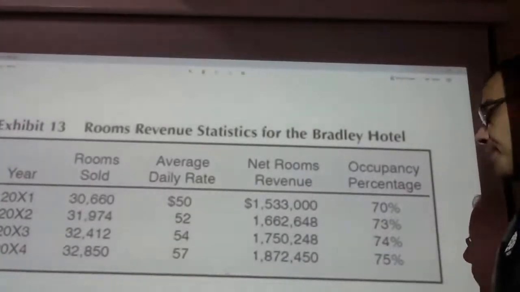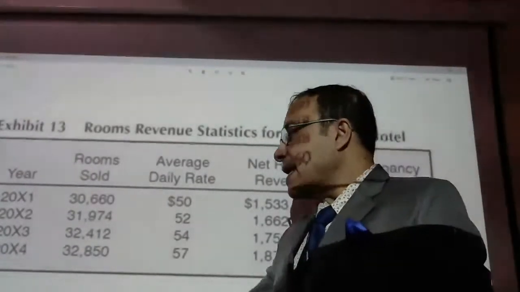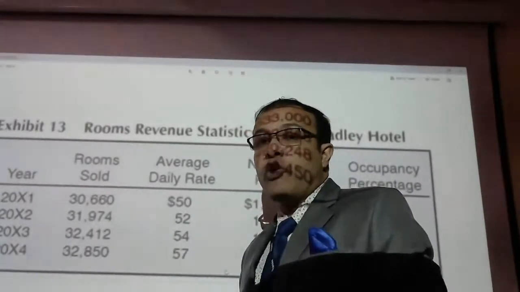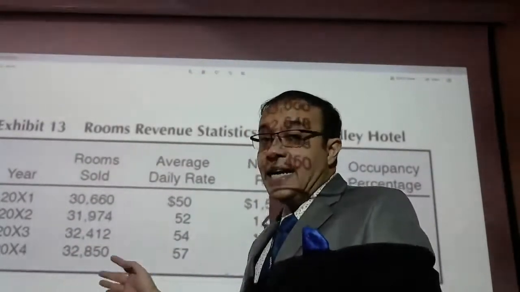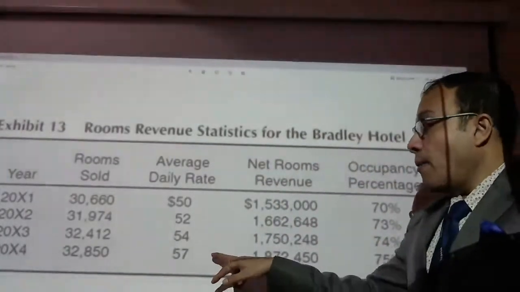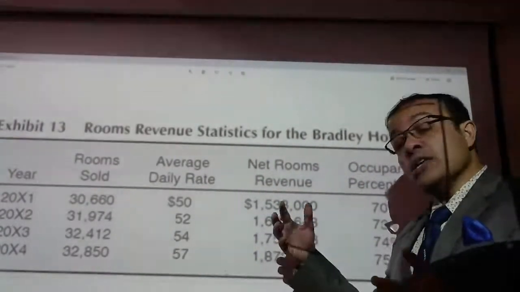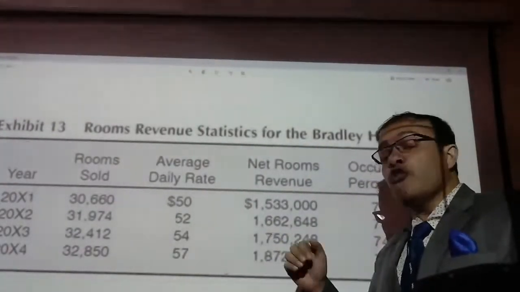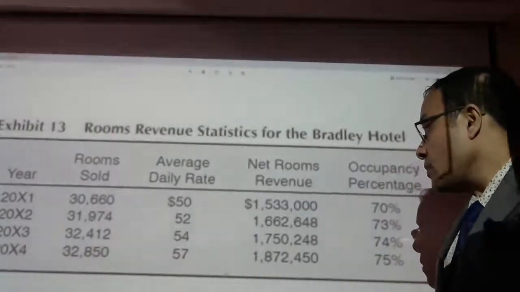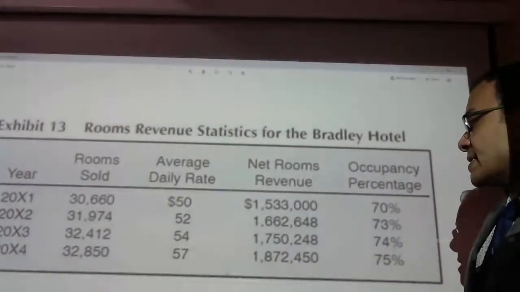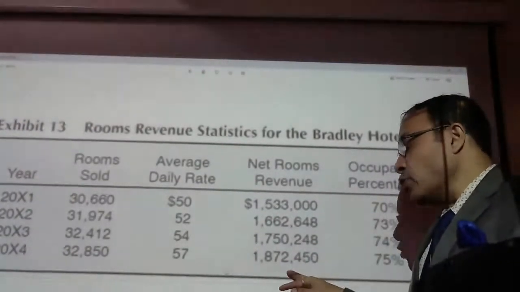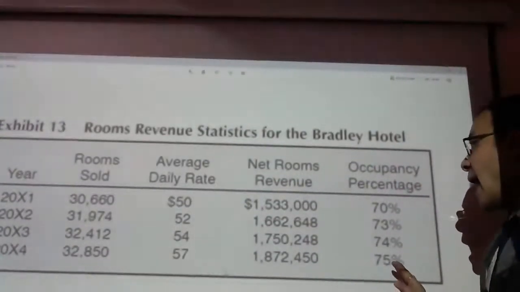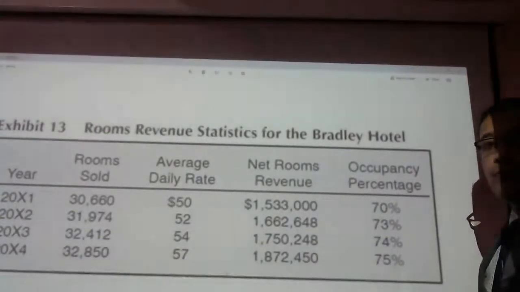Okay, all right. So what happens in the next year? Again, I see that there has been over 400 increase in room sales for the entire year. And because it kept on increasing, I've been able to increase my ADR to $57. The net room revenue is 18,72,400, which is again an increase from the last year. And the occupancy percentage is 75.